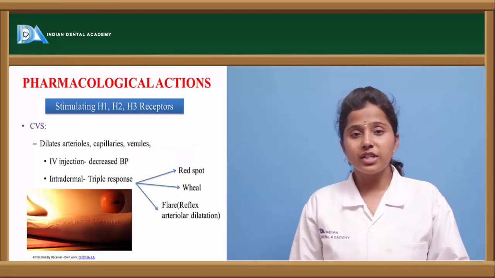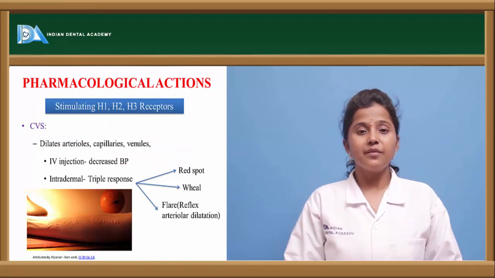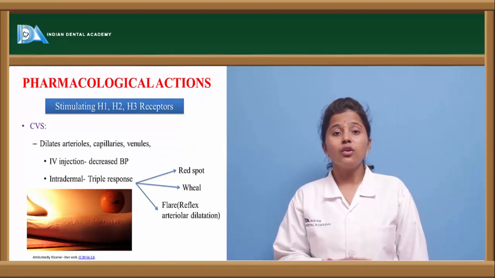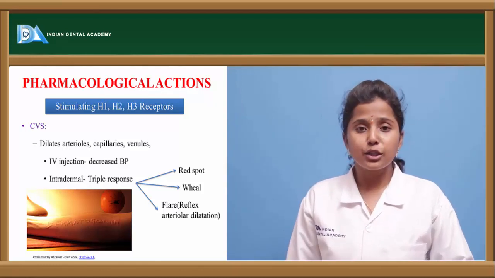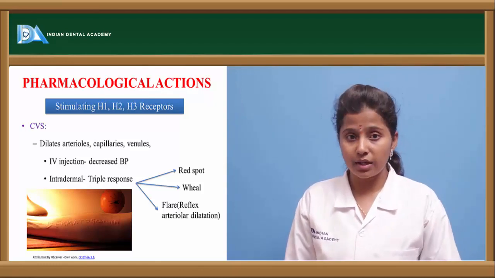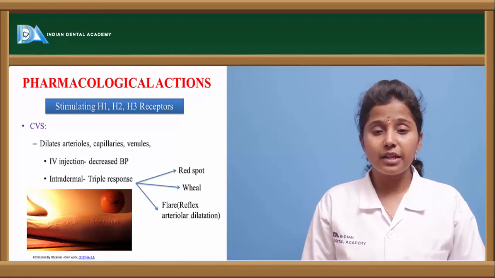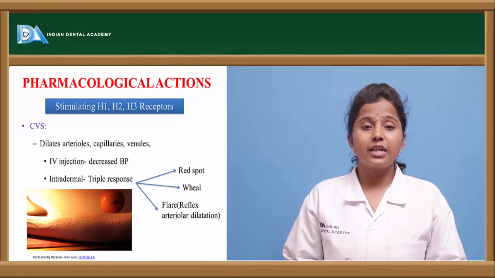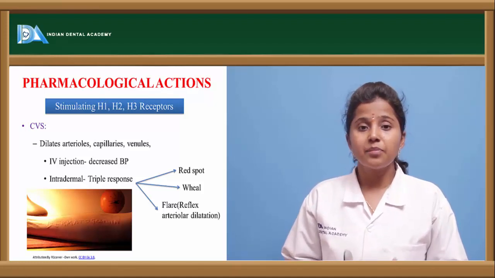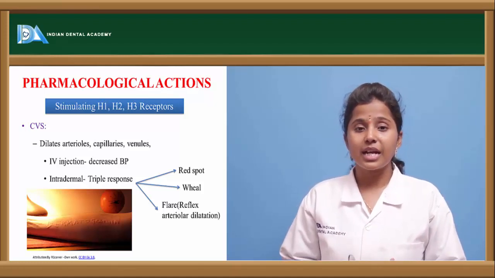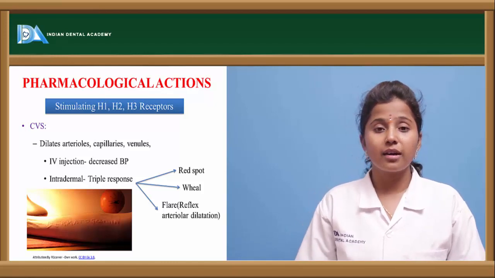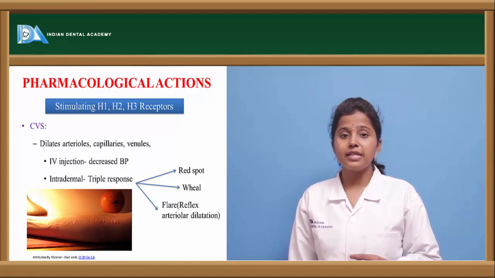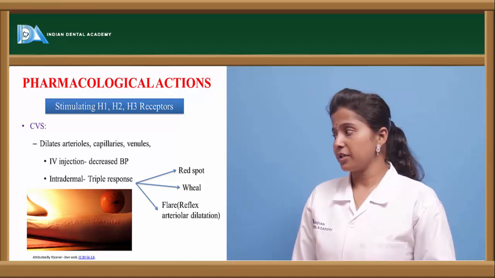Let us see the pharmacological actions of histamine. Histamine, when binding to histamine receptors, exerts its actions on various tissues. So what are the actions of histamine on the cardiovascular system? When histamine is released into the blood circulation, it causes dilation of arteries, capillaries, arterioles and venules also. There occurs dilation or relaxation of the vascular smooth muscles when histamine is released into the systemic circulation.